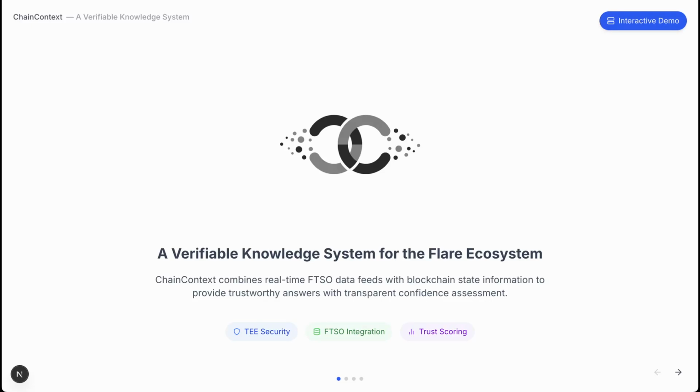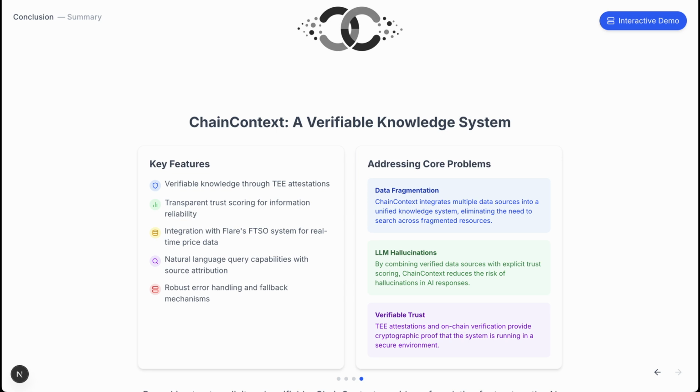My name is Patrick. Welcome to the demonstration of Chaincontext, a verifiable knowledge system for the Flare ecosystem. Chaincontext combines real-time FTSO data feeds with blockchain state information to provide trustworthy answers with transparent confidence assessments. The system runs in a trusted execution environment, a TEE, and provides cryptographic proof of secure execution through vTPM attestations.